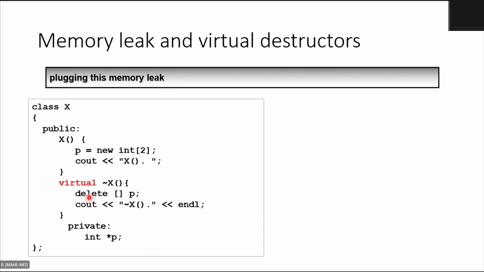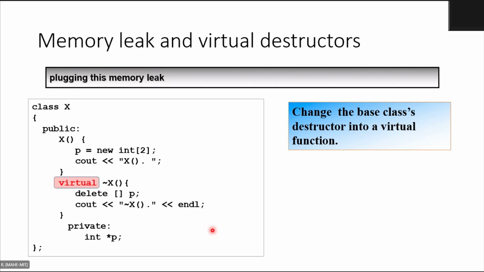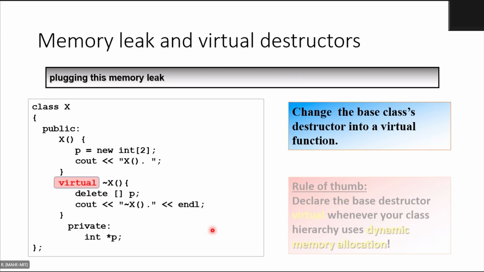The moment it sees the virtual keyword in the parent, that is in the base class, it will immediately go for the destructors in the derived classes also. It will start the destructors of the derived class, and then it will come to the destructor of the main class or the parent class.